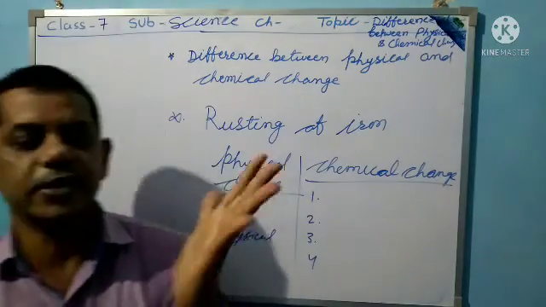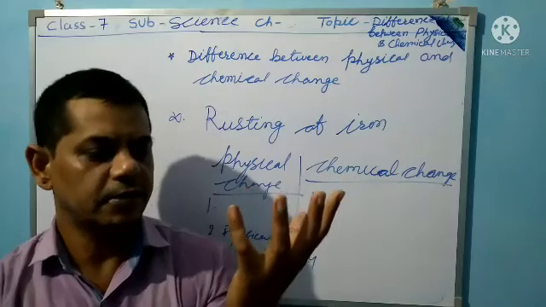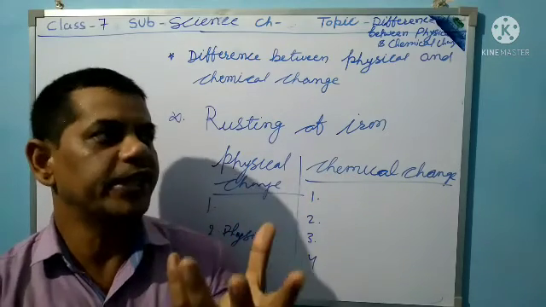Now the fourth point: a physical change involves very low energy.